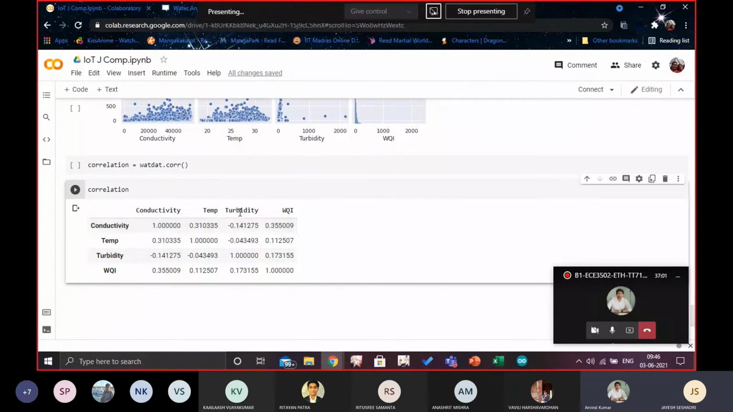Conductivity and turbidity are negatively correlated, sir. That means if conductivity increases, turbidity decreases. Temperature versus turbidity is also negatively correlated, minus 0.043. Why is it minus? Sir, if temperature increases, then turbidity decreases. The minus sign depicts whether it is increasing or decreasing. So the minus sign depicts that it's inversely correlated, and the positive sign depicts that it's directly correlated, sir.